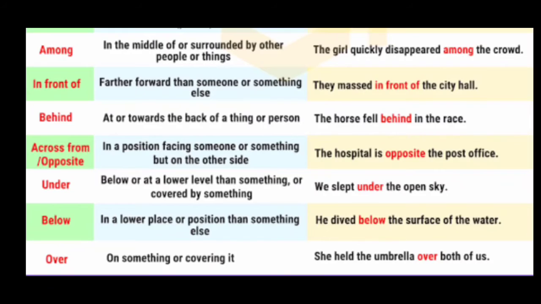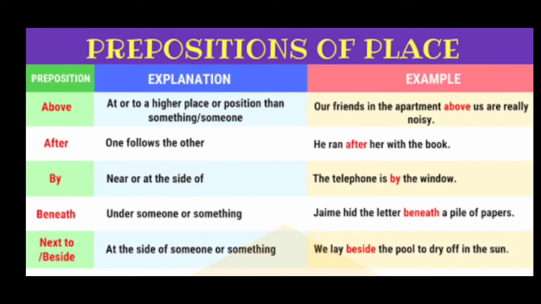The next one, under: below or at a lower level than something, or covered by something. We slept under the open sky. This we already saw in the previous example. Then below, in a lower place or position than something else. For example, he dived below the surface of the water. Then over, on something or covering it. He held the umbrella over both of us. So that's all from the examples.